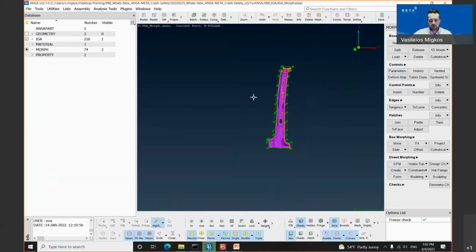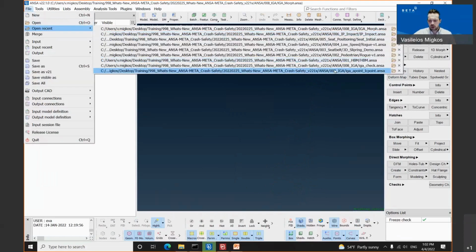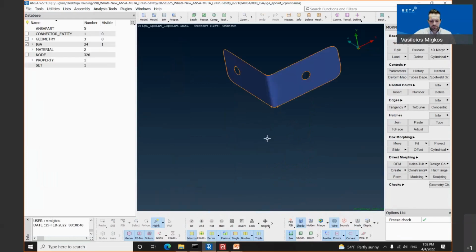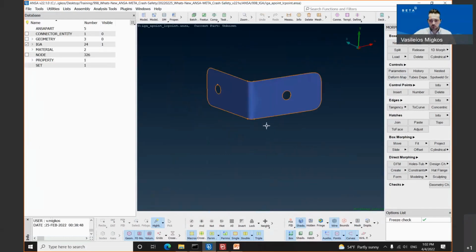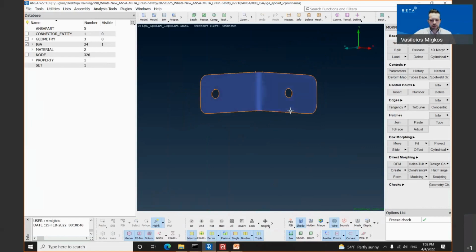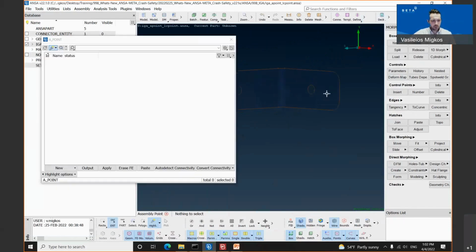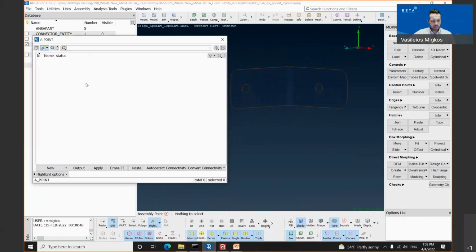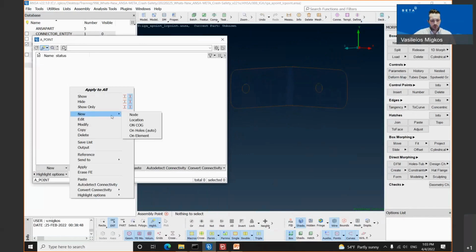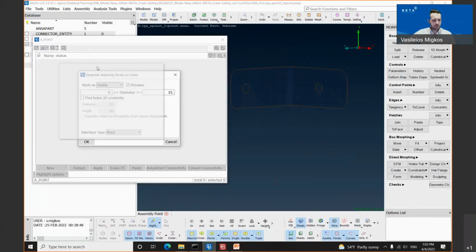Apart from these, in the field of IGA, we are able to create assembly points and load case points. For this one, I will open up the next model. As you can see, this model has 2 holes. We have supported IGA holes in order to create the assembly point. The user needs to go on the top toolbar, the assembly toolbar, and select the subsystem assembly points. It opens up the A point window. Right-click inside that window, new, on holes. It opens up that window.